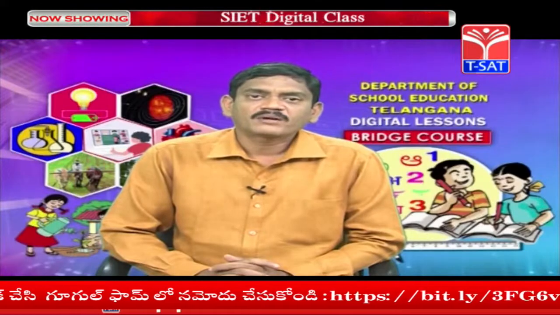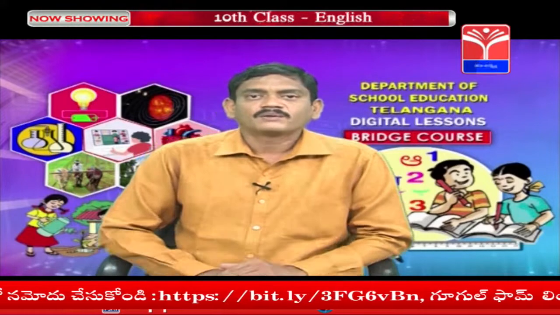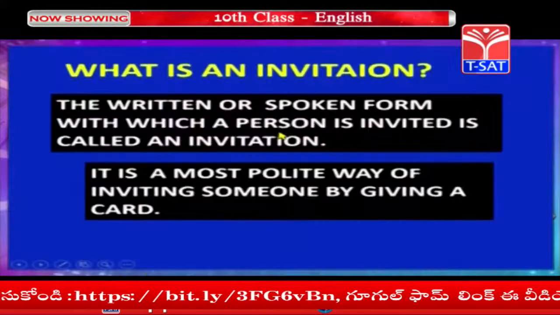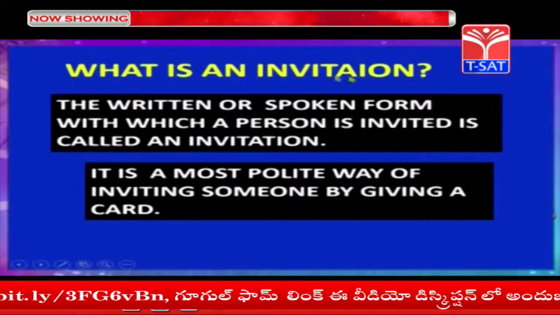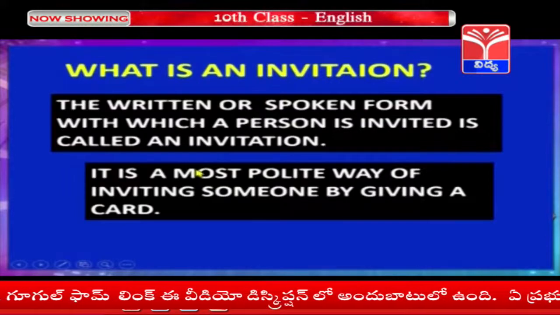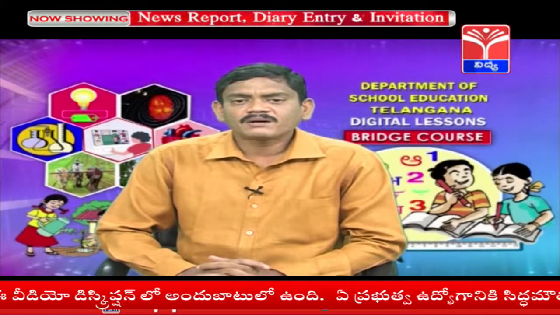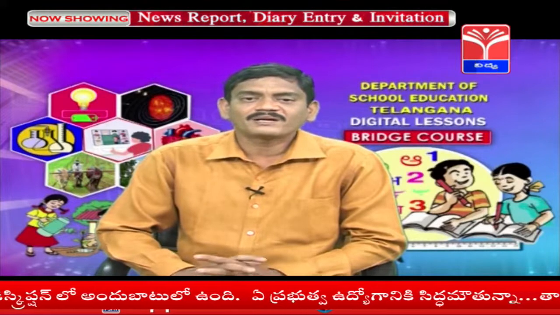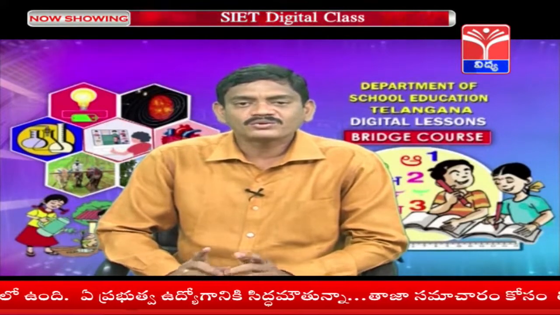Children, our next topic is how to prepare an invitation card. Okay children, what is an invitation? The written or spoken form with which a person is invited is called an invitation. Children, what is an invitation card? An invitation card is a written or verbal request inviting someone to go somewhere and to do something.